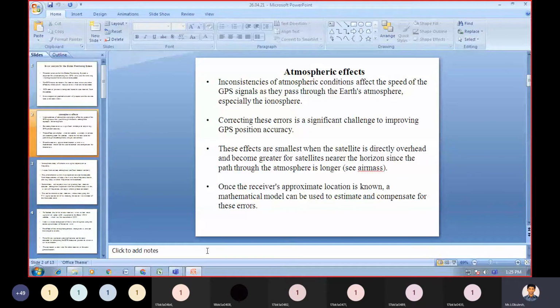Once the receiver's approximate location is known, a mathematical model can be used to estimate and compensate for these errors.